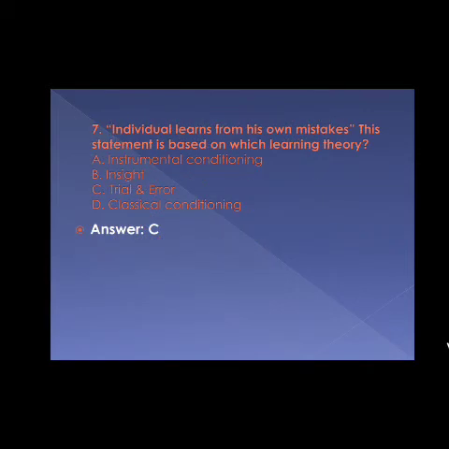Now question number 7. Individuals learn from his own mistake. This statement is based on which learning theory? Option A instrumental conditioning, option B insight, option C trial and error and option D classical conditioning. The answer is option C trial and error, which is given by Thorndike. According to Thorndike, an individual learn from his own mistake. So here option C is correct answer.